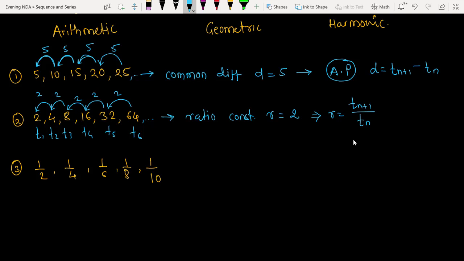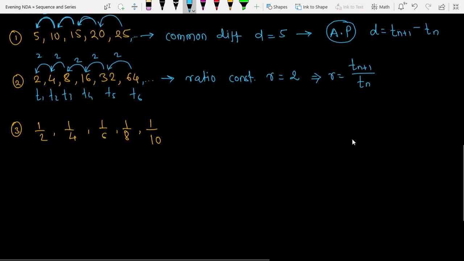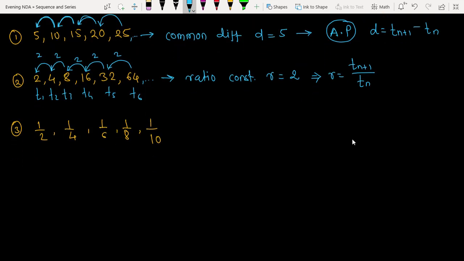Yes, sir. The direction of the arrow is very important. If you take the direction of the arrow in this way, your life is ruined, the answer goes completely wrong. If you take the direction of the arrow here in this case, like 20 minus 25, the answer is wrong. Then later you will have to try NDA again in 2022. Okay, next time.